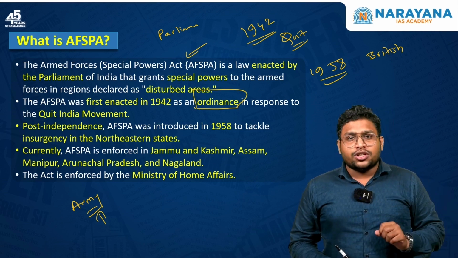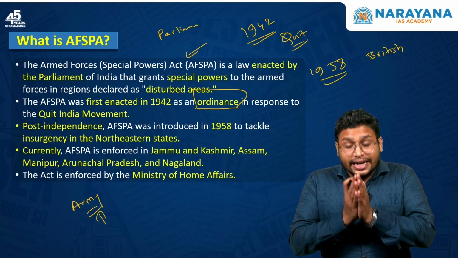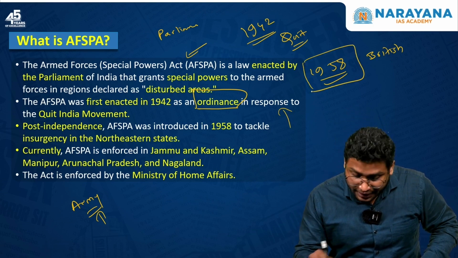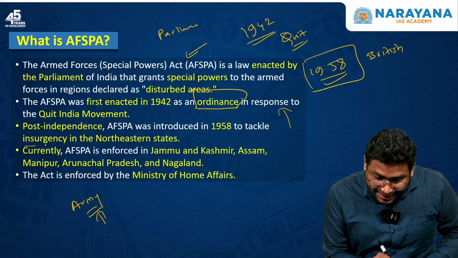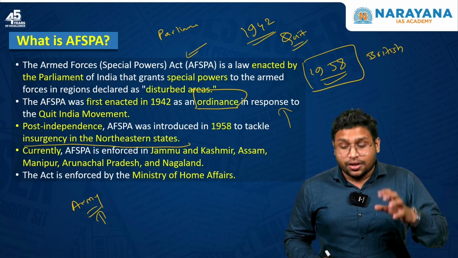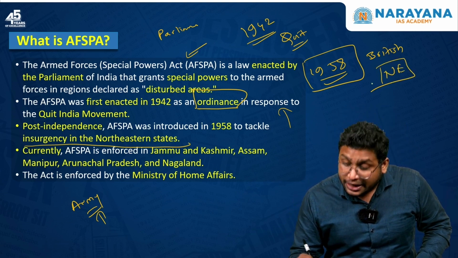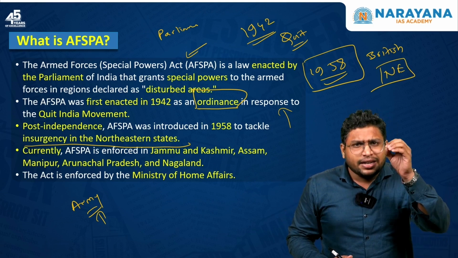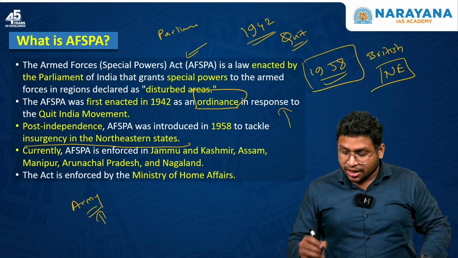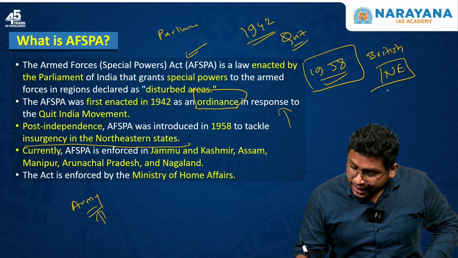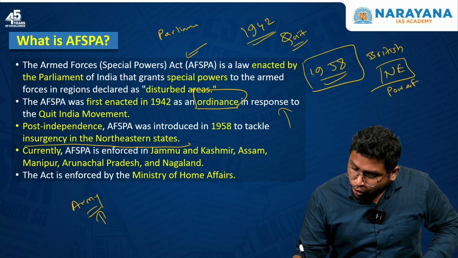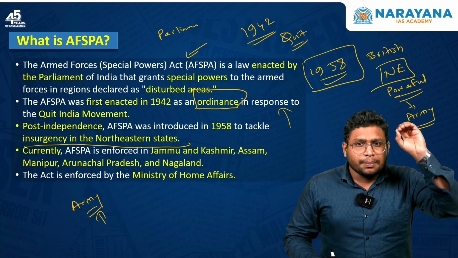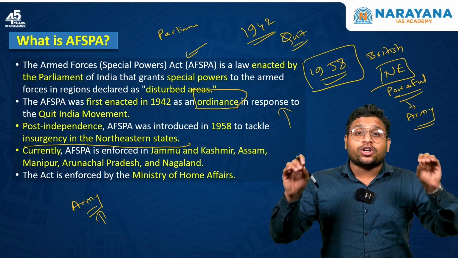Now after 1947, that is after the independence, the Indian government, instead of removing such provisions, rather came up with an act in 1958, and that act was focusing on the insurgency in the northeast. See, the Indian government observed that the northeastern part of India was very much unstable, and to maintain the stability, the basic law and order, the government required to take some very harsh actions. Government required to go for providing some very powerful provisions for the army personnel. Now, the army was given power to ensure that basic law and order is maintained.